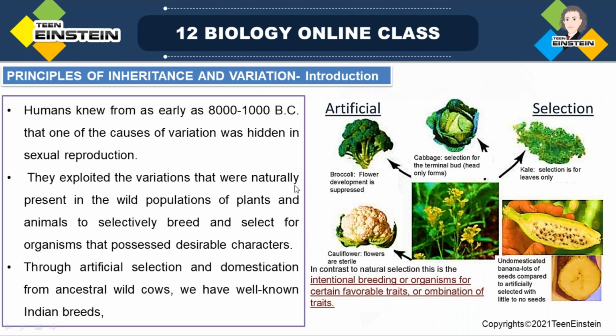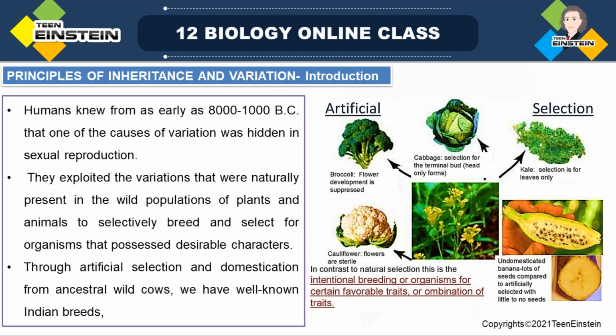Next is about artificial selection. People were knowing about the differences or the inheritance and variation which is present in the sexual reproduction procedure, right? Sexual reproduction will create variations among offspring. So they exploited these variations that are naturally present and inherited. After sexual reproduction, different types of offspring will form. So each and every one will be different in their character.